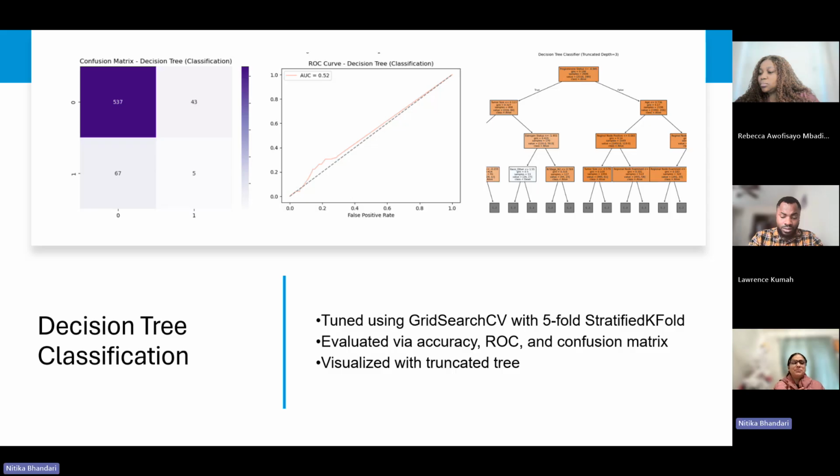We used a process called grid search CV to tune the model, and we used 5-fold stratified k-fold. Since a decision tree cannot be shown in full because it is large, we truncated the tree visualization. It shows the most important nodes and splits right here.